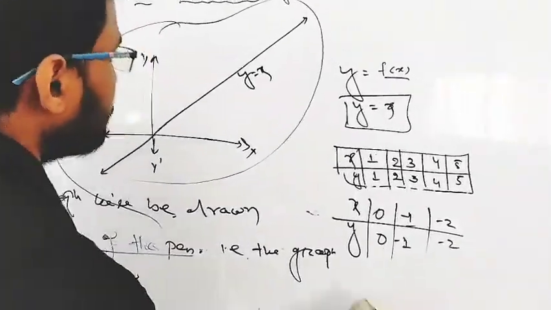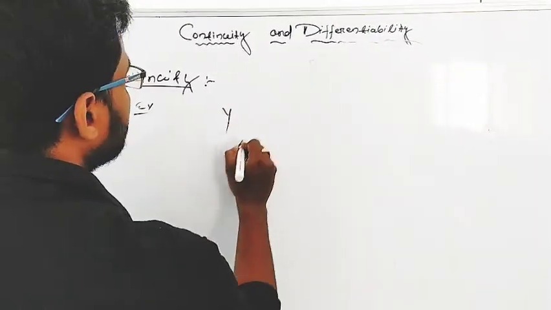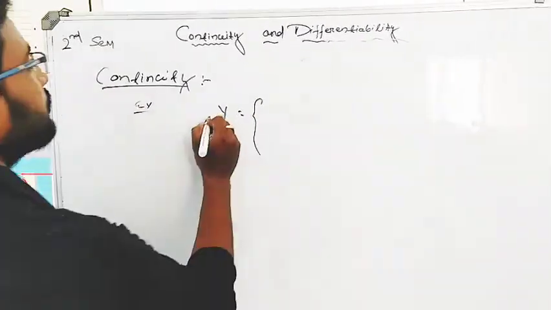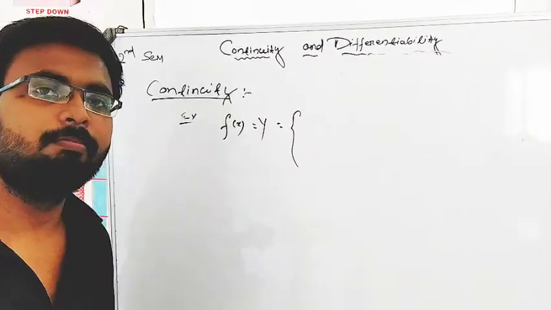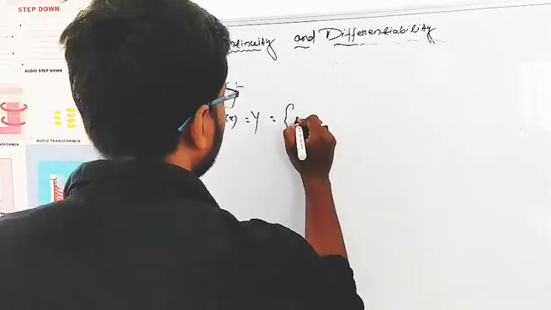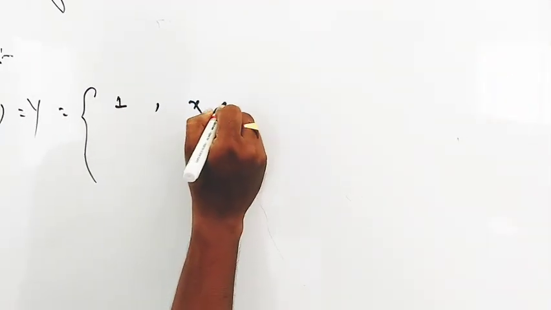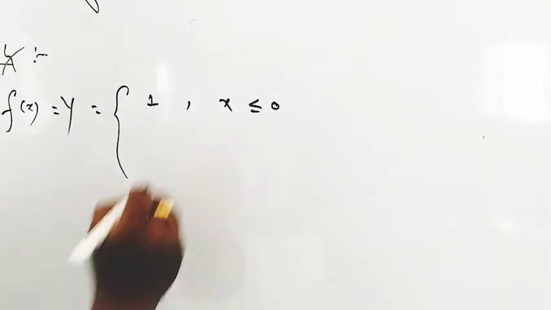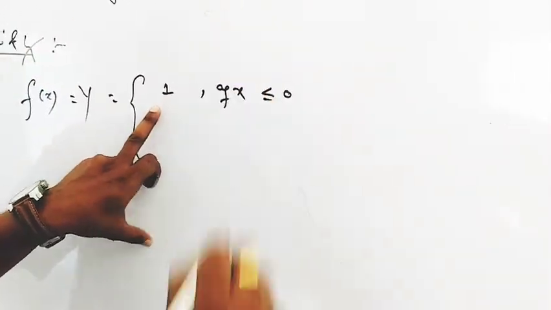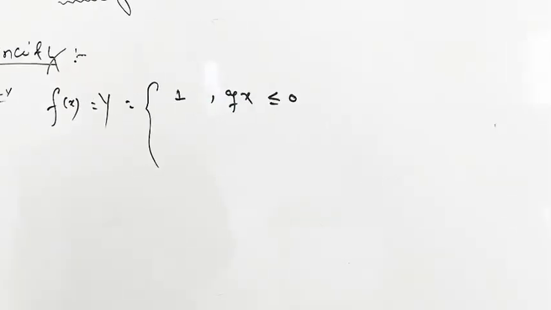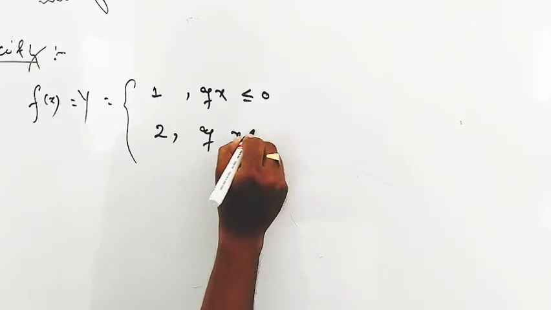Similarly, I will give an example. Take the function y, also letting it be f of x, that is, y is a function of x. So we can write the condition: f of x equal to 1 if x is less than or equal to 0, and f of x equal to 2 if x is greater than 0.